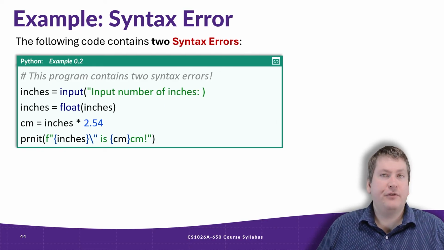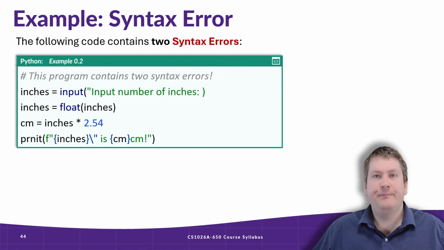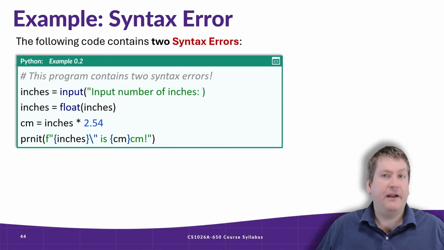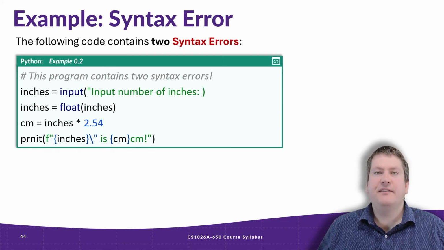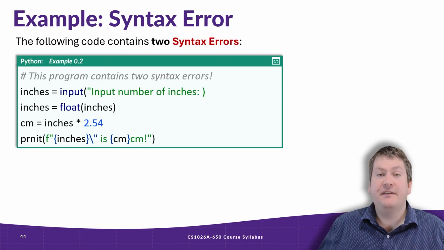In the example we have on screen now, we're trying to make a program that converts inches to centimeters. It should input the number of inches from the user, multiply it by 2.54, and then output the result to the user. However, it contains two syntax errors. Recall that these are errors in the rules of the programming language. We did something here that violated the syntax.